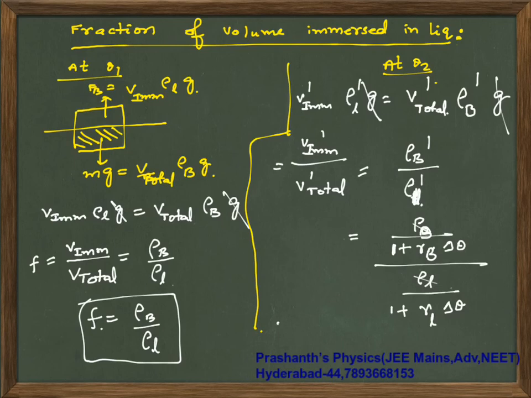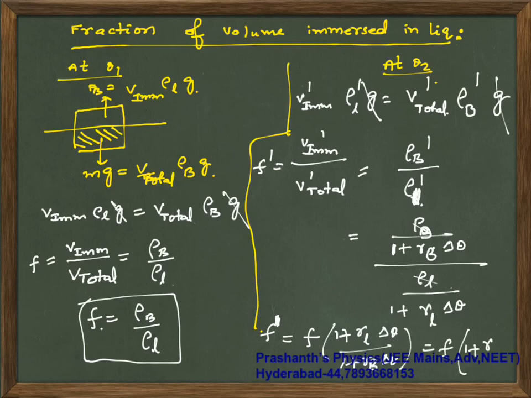So your new fractional volume F dash is F times (1 plus gamma of liquid into delta theta) by (1 plus gamma of body into delta theta). That will give you F times 1 plus (gamma of liquid minus gamma of body) into delta theta. This is your final expression.